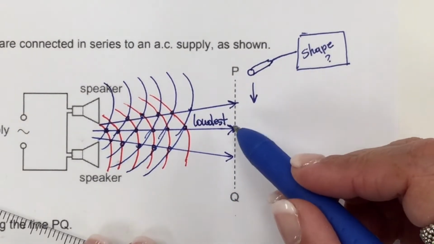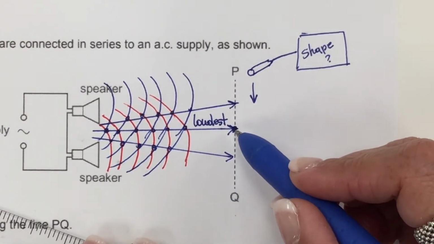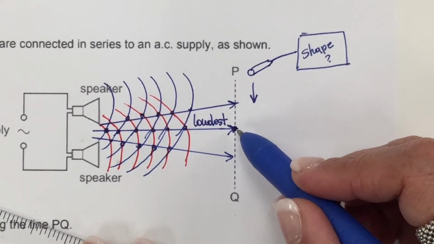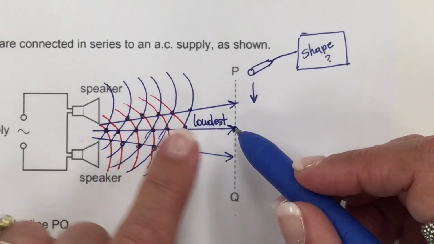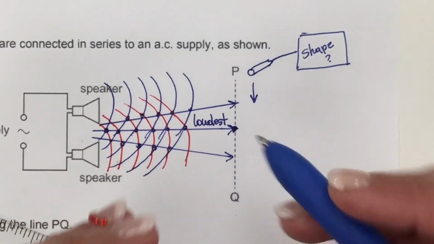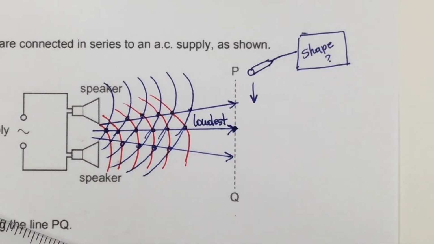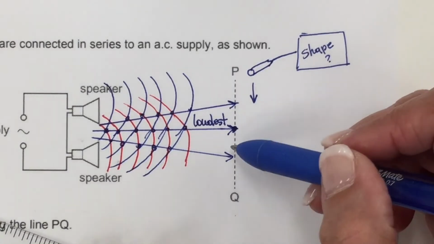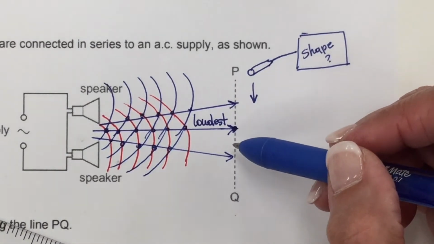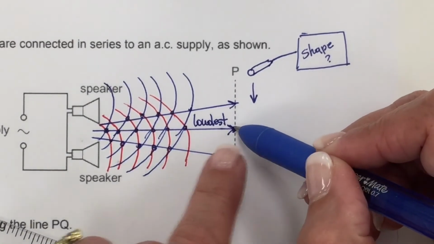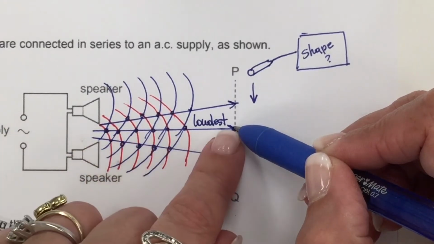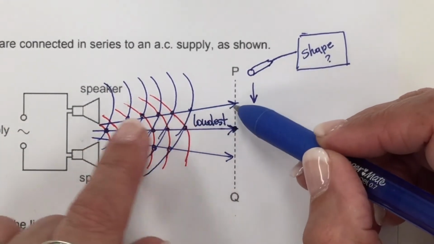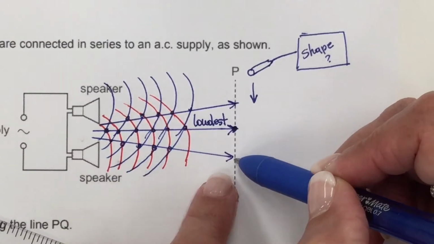Now this is the point of the loudest sound, so the wave should be the highest here because loudness or volume is related to the amplitude of a wave. The adjacent ones also will be loud, but not as loud as this one because they arrive later, so they are smaller.